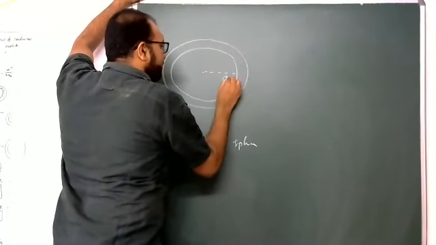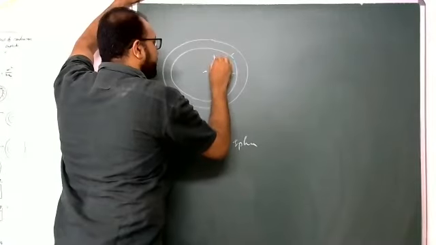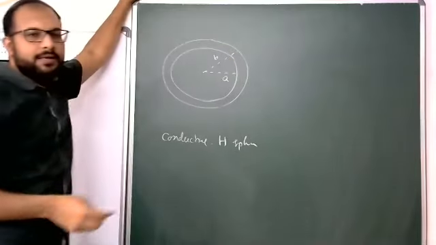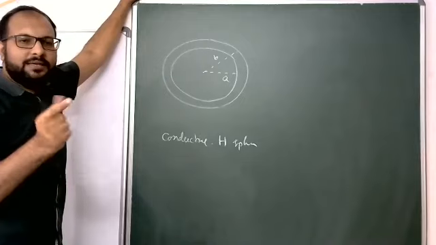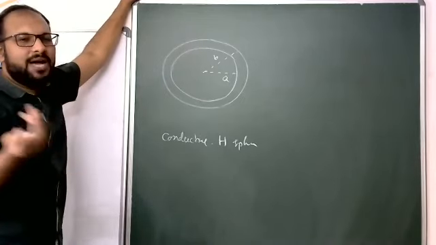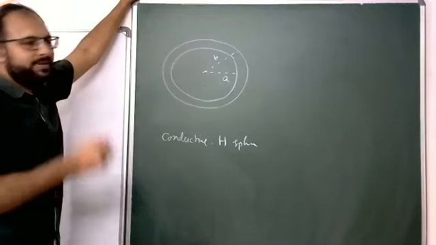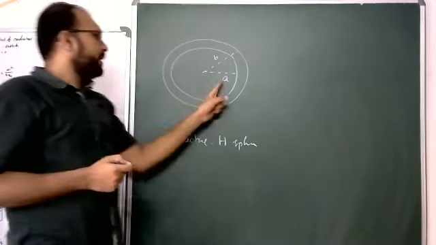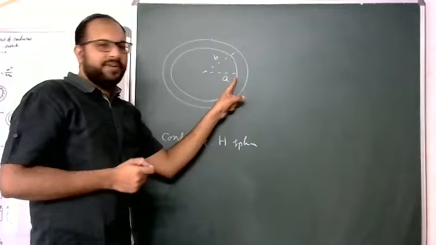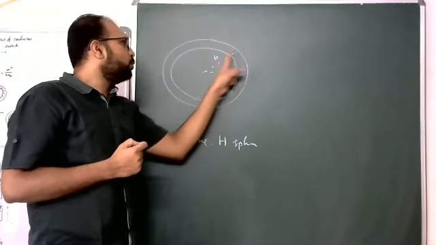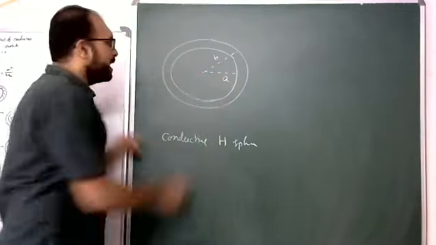So inner surface radius A, outer surface radius B. Suppose if it is a thin hollow sphere, A is almost equal to B. Here I have taken some thickness for understanding purposes. So A is the inner surface radius, B is the outer surface radius. Now this is the center.